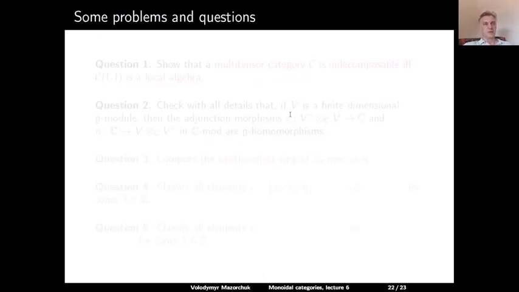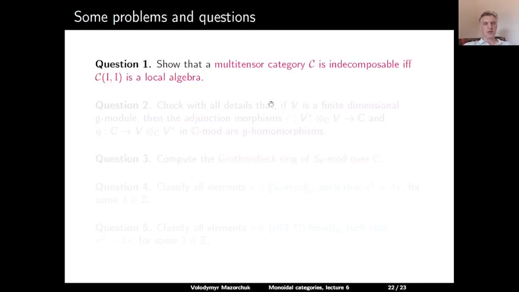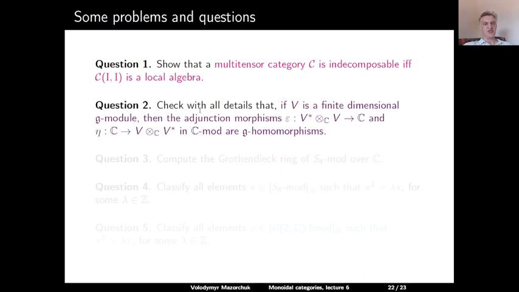We finish with some problems and questions. Question 1. Show that a multi-tensor category C is indecomposable if and only if the algebra C-two-two is a local algebra. Question 2. Check with all details that the category of finite-dimensional modules over a semi-simple finite-dimensional complex Lie algebra g inherits the rigidity structure from the category of vector spaces.